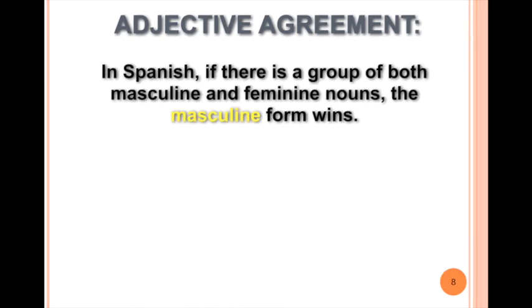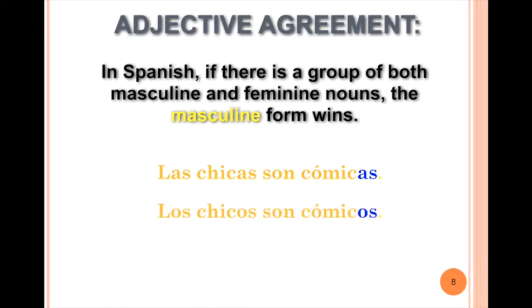In Spanish, if there's a group of both masculine and feminine nouns, the masculine form wins. We talked about that last chapter. So if we say las chicas son cómicas, that's just fine. Los chicos son cómicos, that's also just fine. But if we have both a boy and a girl, Juan and Marta, it defaults to the masculine form.